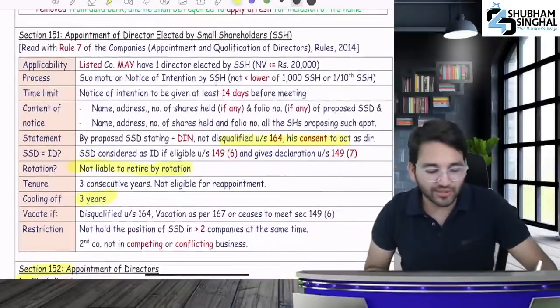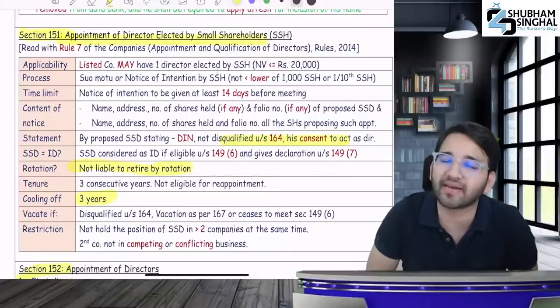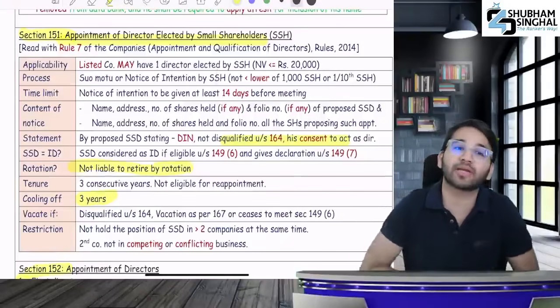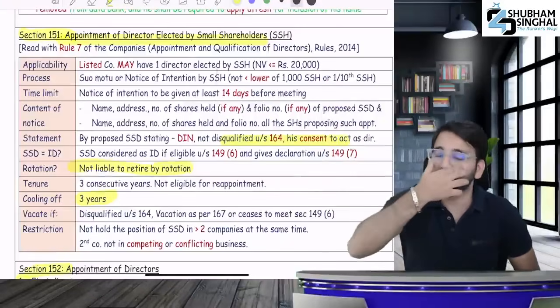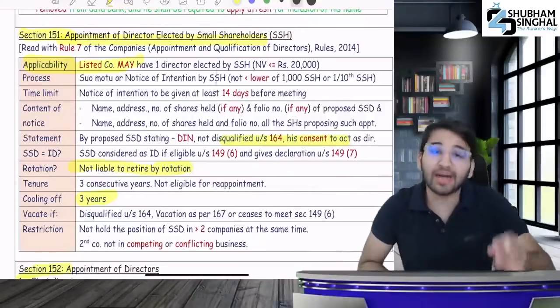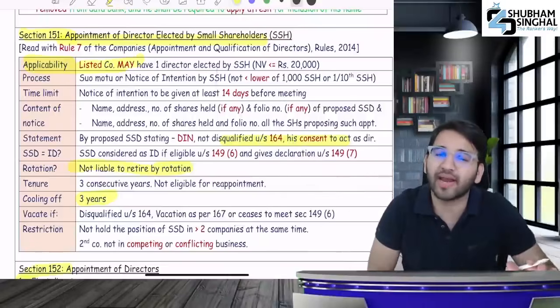What is section 151? It talks about the appointment of directors elected by small shareholders. Listen carefully to what I'm saying. To whom is this provision applicable? It's applicable to listed companies. In listed companies, appoint a small shareholder director.